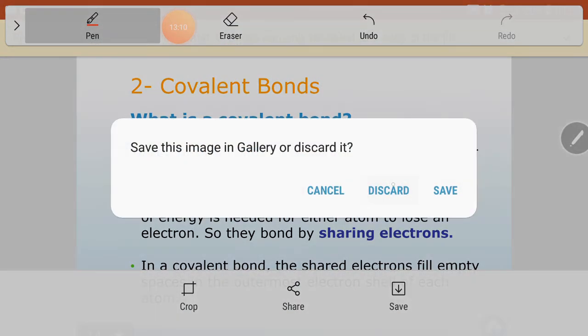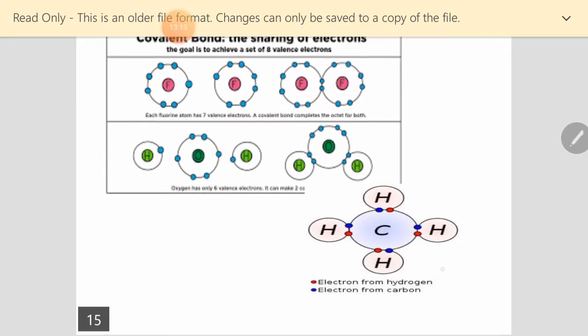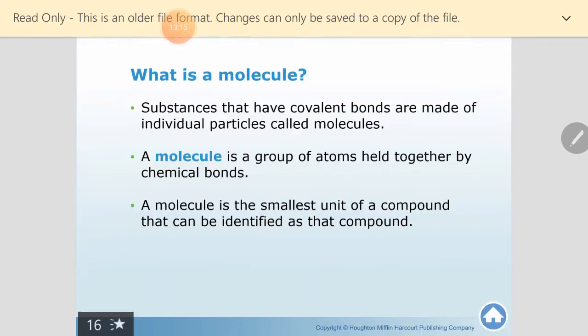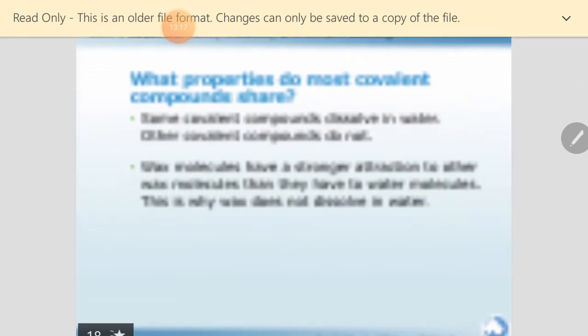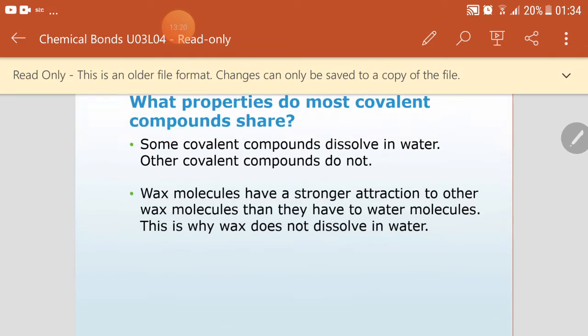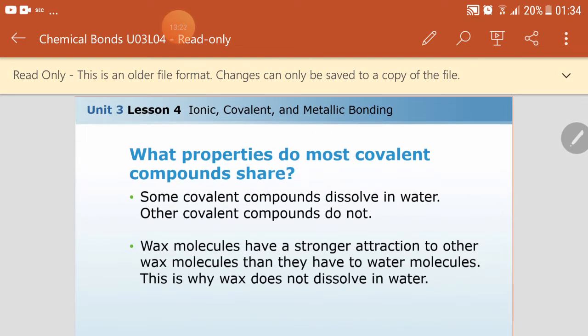Now let's see what the properties are. First of all, some covalent compounds dissolve in water, other covalent compounds don't. Actually, this needs more understanding. You will take it later when you talk about polarity: some covalent molecules have polarity, so they will dissolve in water.